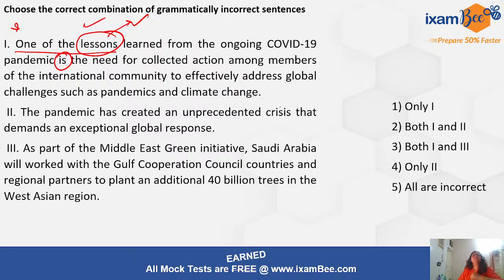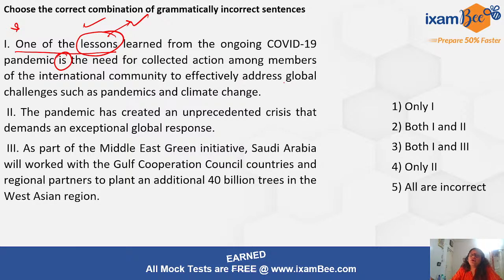Okay, now we will move ahead. Lessons learned from the ongoing. So from is also correct because we learn lessons from something, right? From the ongoing COVID-19 pandemic. So you have learned here that you have to check for these things, as in the negative correlatives, one of the, prepositions, right? So see if these things have been used correctly or not in the exam. Subject verb agreement, noun pronoun agreement, or pronoun antecedent agreement. Just make sure you are checking for all these things.